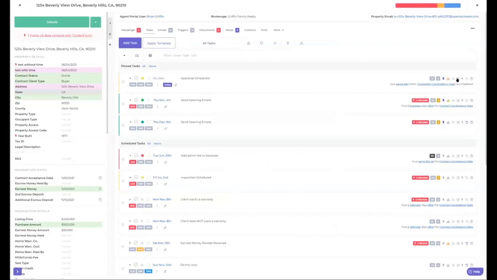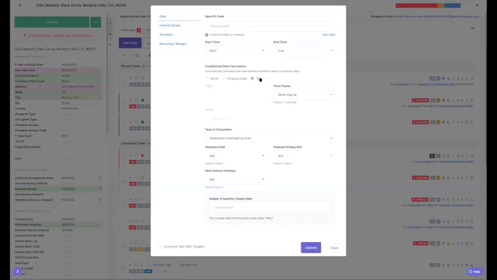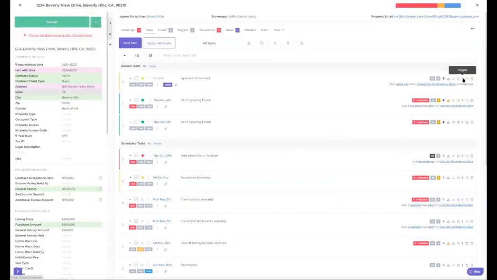Now, one of the other things you can do in here is when you click on your date options, you can also do per the task. So when this task is checked off, I want this task to happen 2 days after that. So just like we saw over, complete this task when you hit the update button. That button is there. And then we also have the triggers. So if you want to edit your triggers, which we're going to get into.